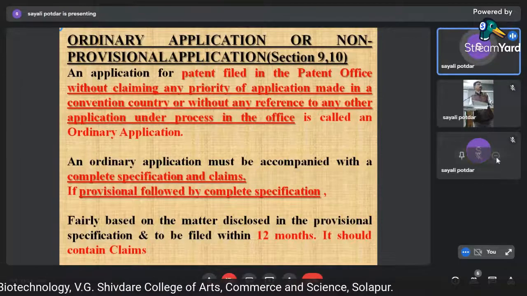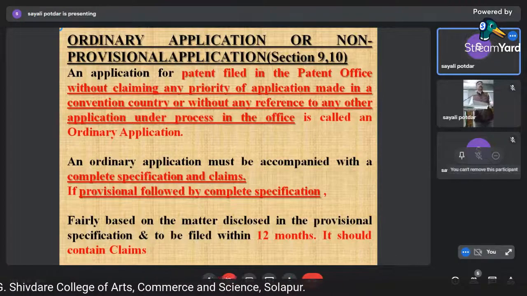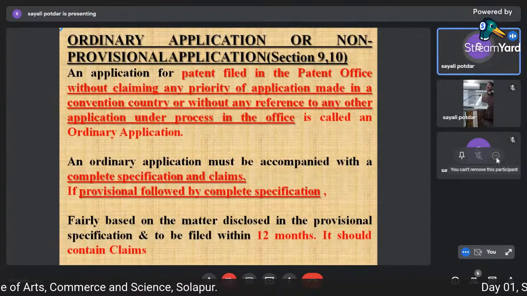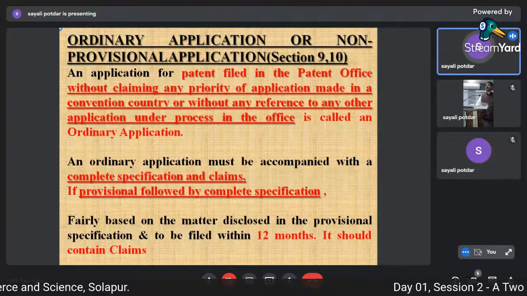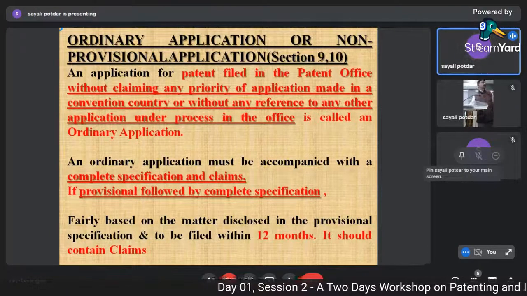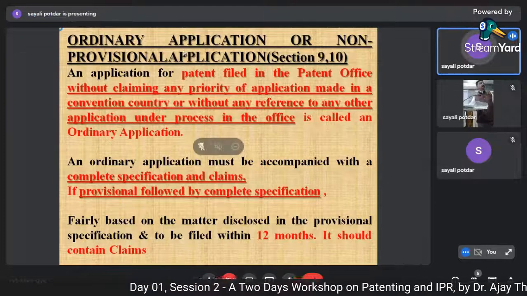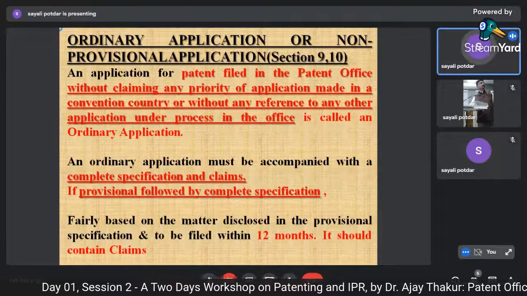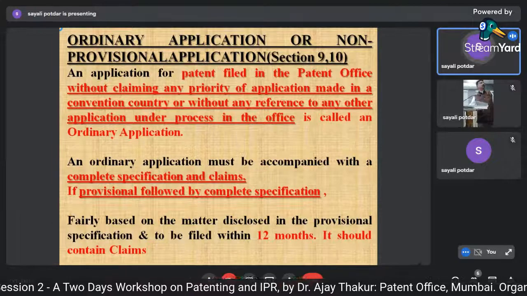If the provisional is followed by a complete application, that is, if you are converting that ordinary application to a complete application, you should necessarily file the claims. It should be fairly based on the matter disclosed in the provisional specification and be filed within 12 months.